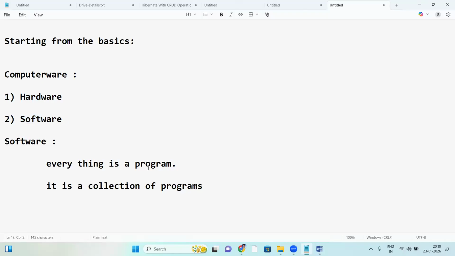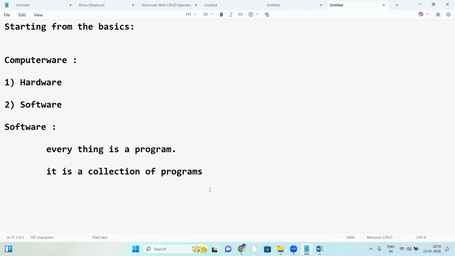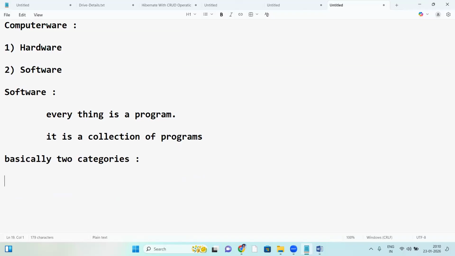In software, everything is a program. It's a collection of programs, like C, C++, Java, OS programs. All the programs come under software. Software basically has two categories. First one, system software.